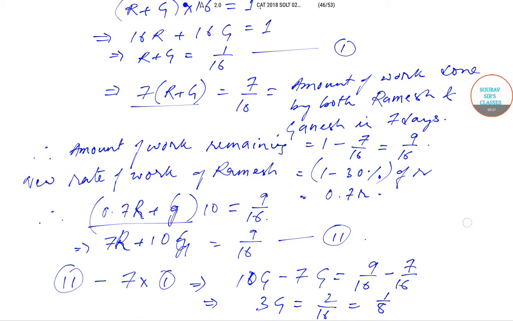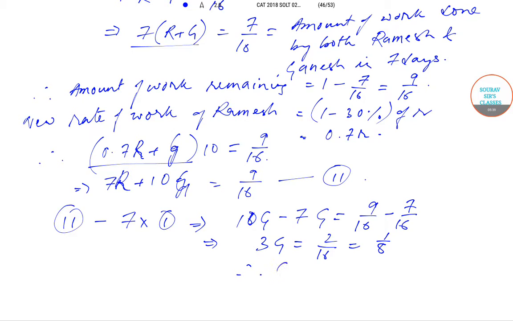So therefore g will be equal to 1 by 24, and this similarly gives us that capital R will be equal to 1 by 48. Now the question we need to answer is: if Ganesh had worked alone after Ramesh fell ill, how many more days would it have taken? The work remaining was 9 by 16, and G can do 1 by 24 of the work in one day.